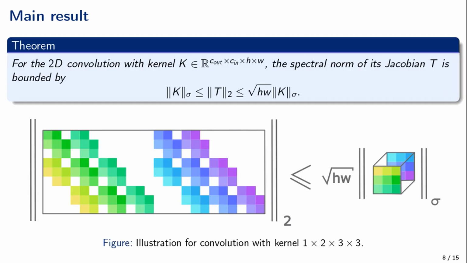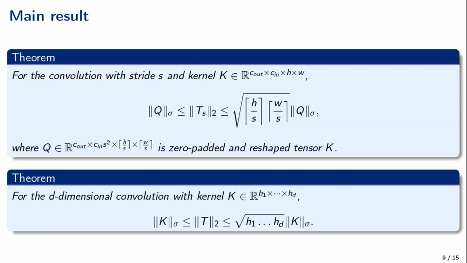Our main contribution is the following theorem. The spectral norm of a convolution with Jacobian T is lower bounded and upper bounded by the spectral norm of the kernel K multiplied by constant factors. The picture illustrates this inequality for a kernel with two input and one output channel and spatial dimensions equal to 3. Our main result naturally extends for convolutions with stride.